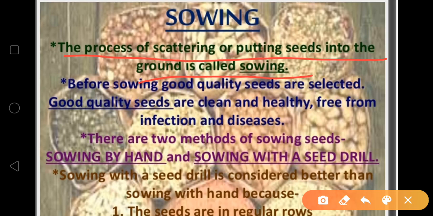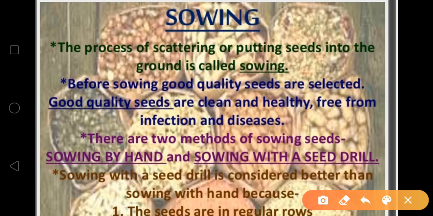Before sowing, good quality seeds are selected. It's your duty to select good quality seeds. If seeds are not good, the crop will not be good. Clear? So it is interdependent, and sowing is an important part of crop production. Ensure that the seeds are of good quality, and good quality seeds are clean and healthy, free from infection and diseases also.